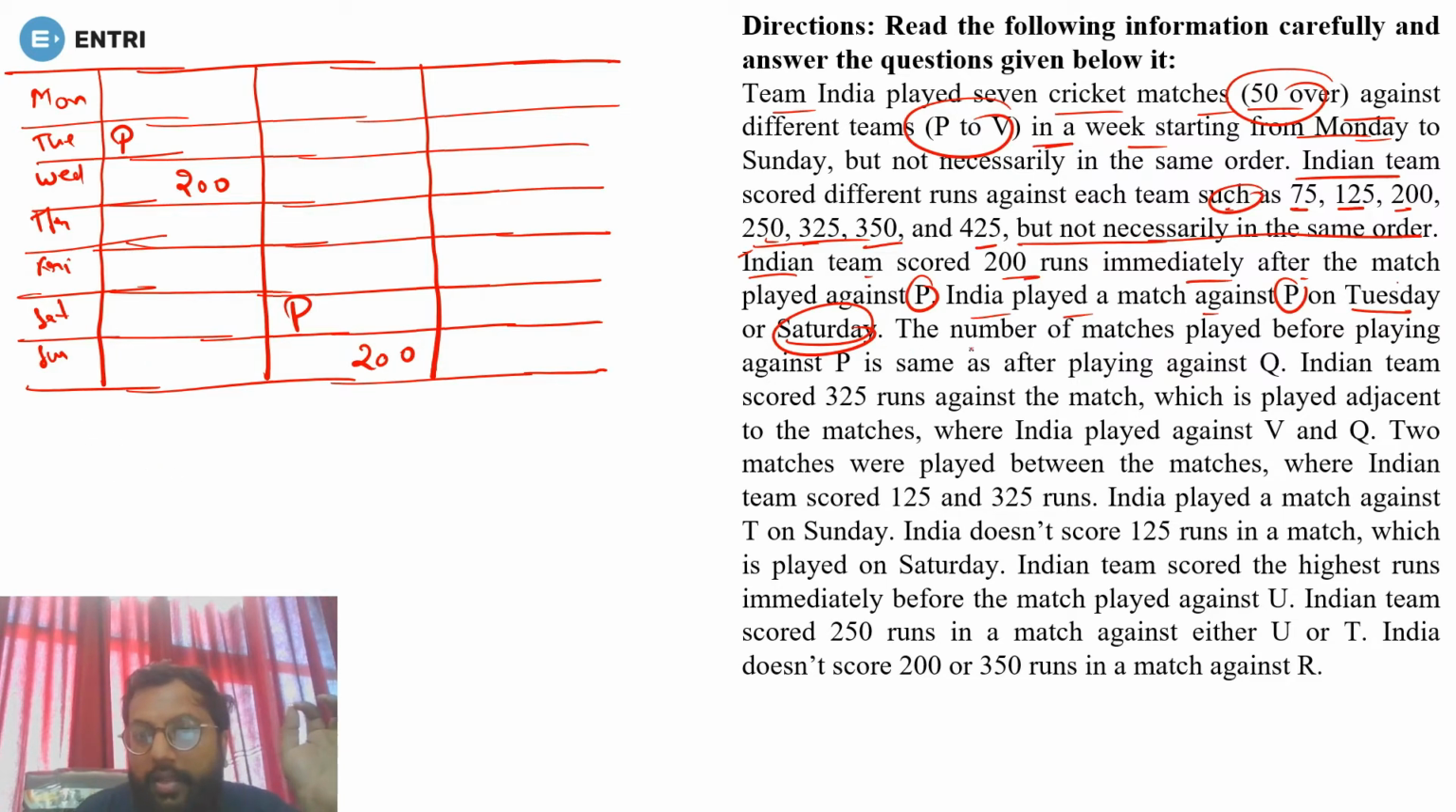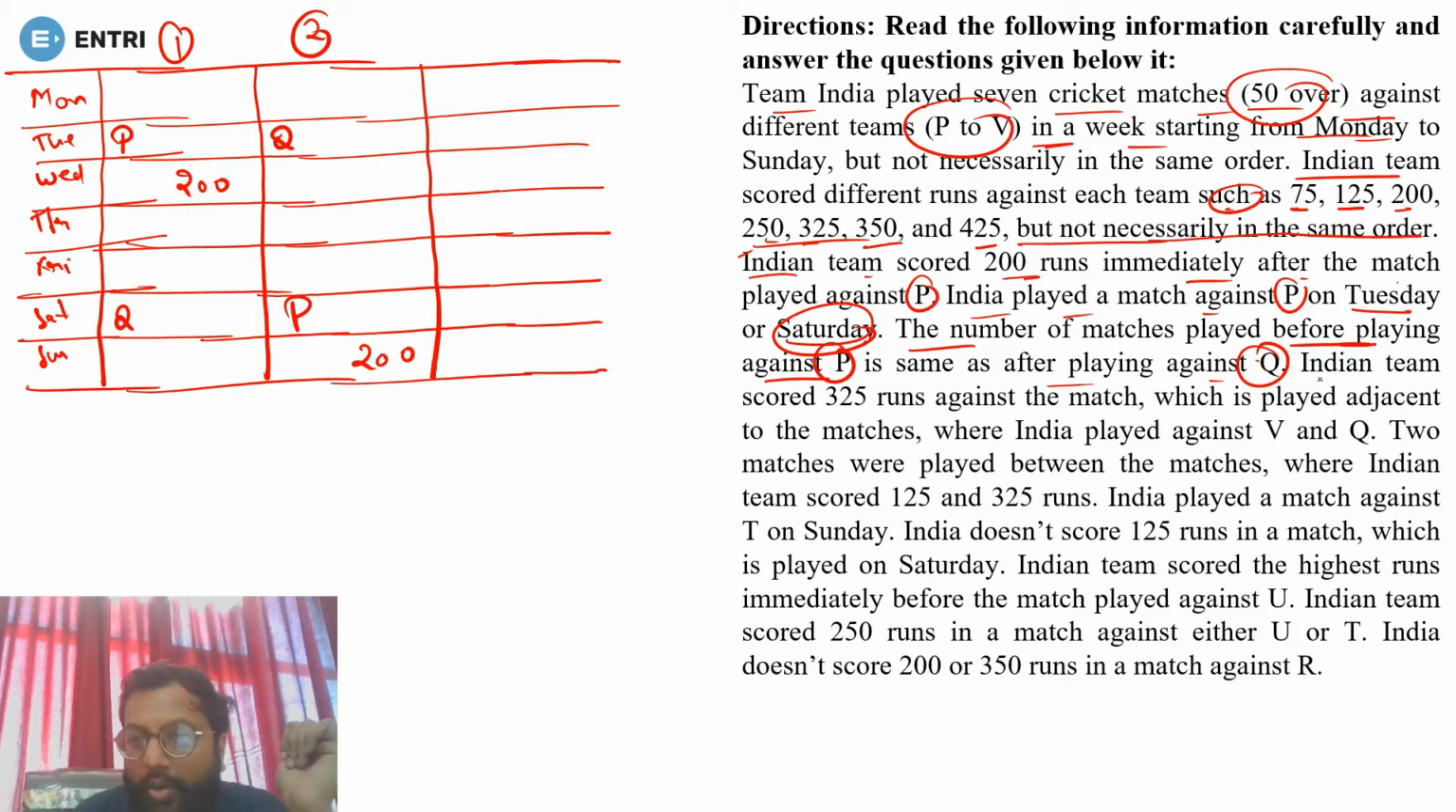Now next, the number of matches played before playing against P is the same as the number after playing Q. Now what they are saying is that the matches placed before P are the same as the matches placed after Q. So if before P there is only one match, then after Q there must be one match. Now before P there are 5 matches, so after Q there must be 5 matches. So Q must be here. Yes or no? Possibility 1 you can say and possibility 2 you can say.